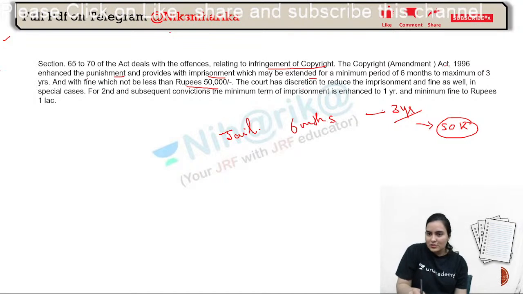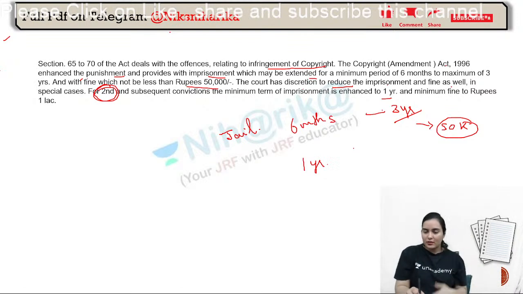Right, the court has a discretion to reduce the imprisonment and fine as well in special cases. Then for the second and subsequent offense, the minimum term of imprisonment will be 1 year. So that means 1 year to maximum 3 years. And then the amount is 1 lakh rupees.